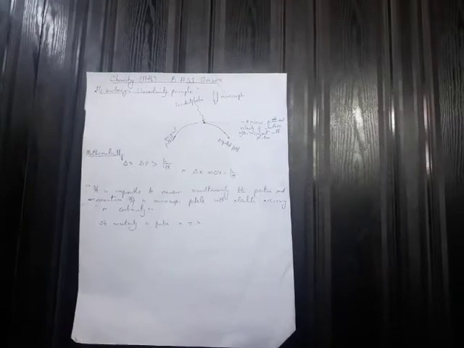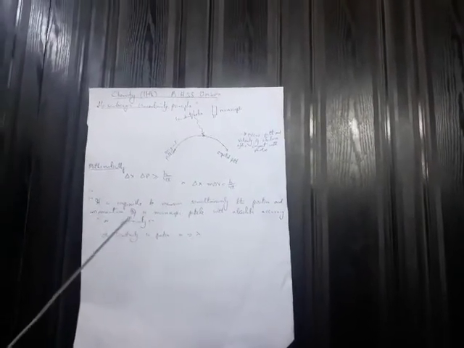And this principle is stated as: it is impossible to measure simultaneously the exact position and exact momentum of a microscopic particle like electron with absolute accuracy or certainty.